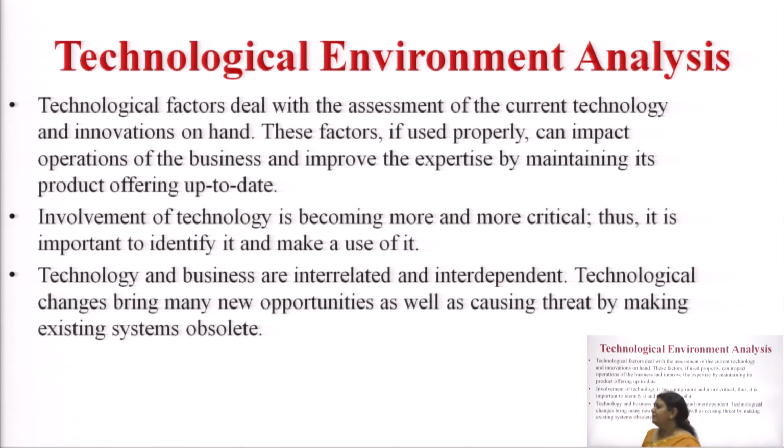So there are two important things. First, what is the current technology, and what will be the innovations? That means which current technology is here right now, and what are the recent innovations in this particular environment. Because if we clearly observe the innovations, we will be adaptive. Let me remind you, the time has come: either we have to be adaptive to technology, or we have to become obsolete.